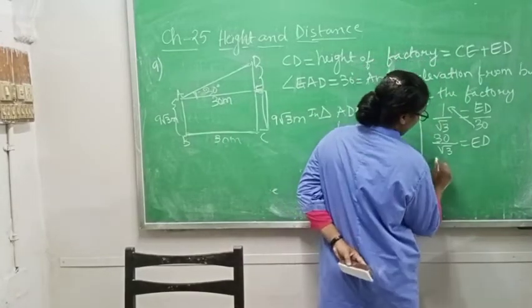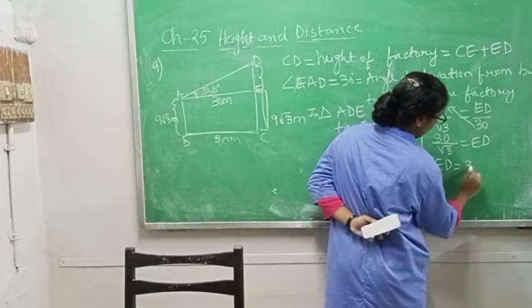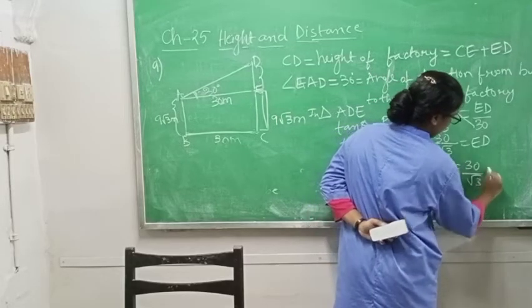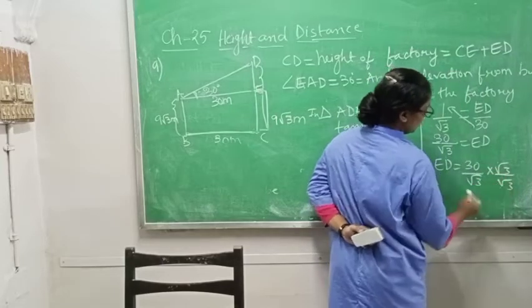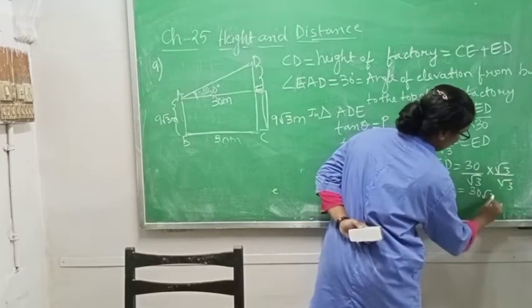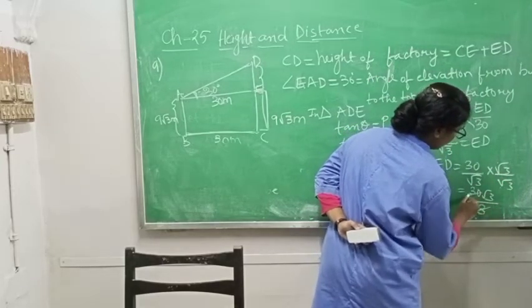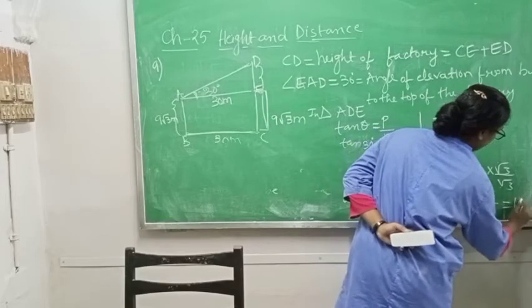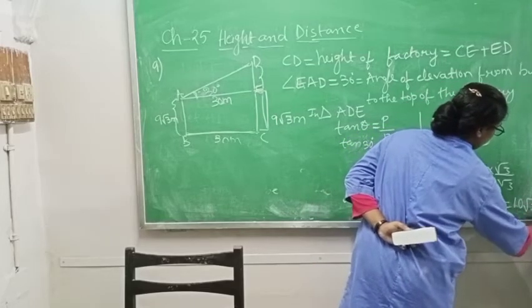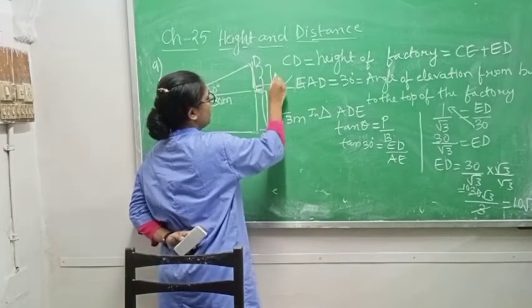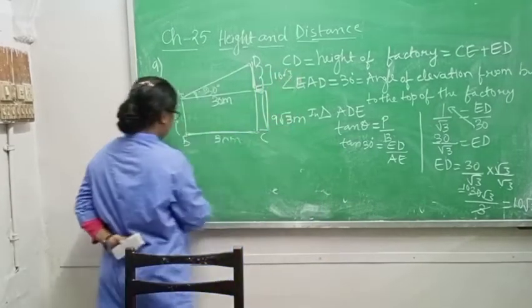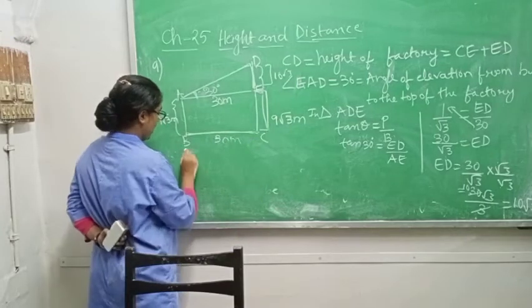So what you will do, you will write ED equals 30 by √3 into √3 by √3. You will get 30√3 by 3. So 3 and 3 cancel. You will get 10√3 meter. So ED, you are getting how much? 10√3.